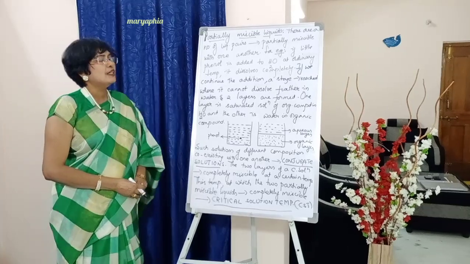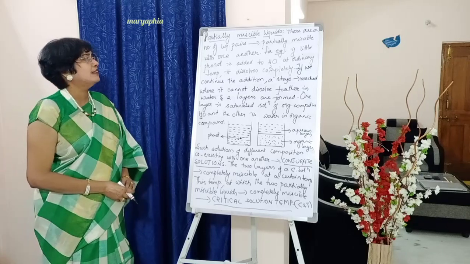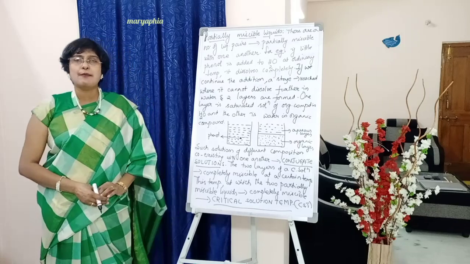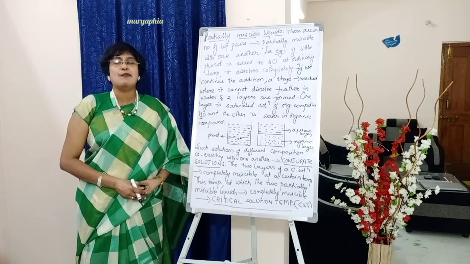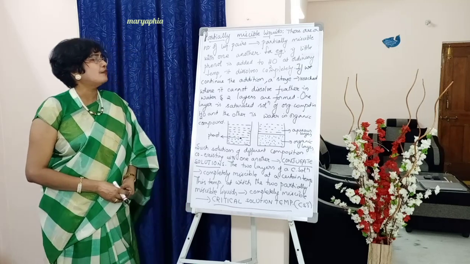For example, if a little phenol is added to water, at normal temperatures, it gets dissolved completely.